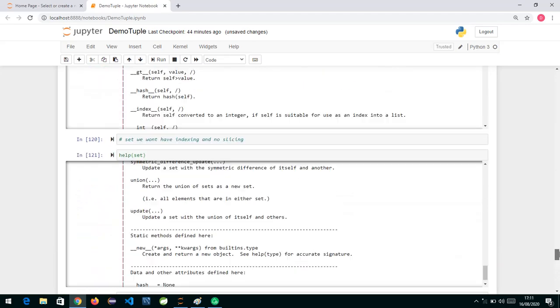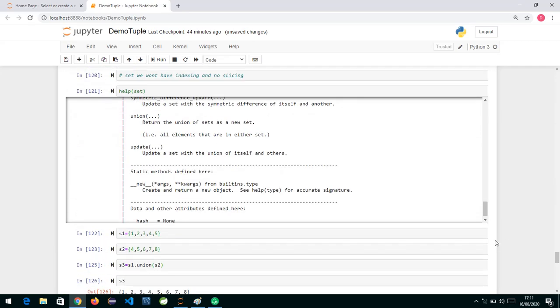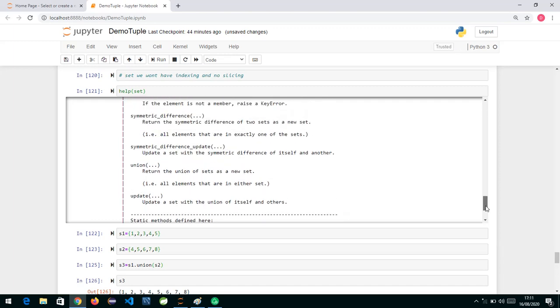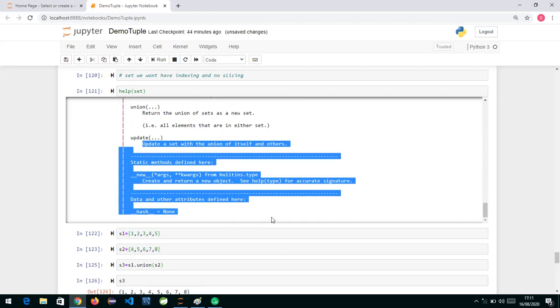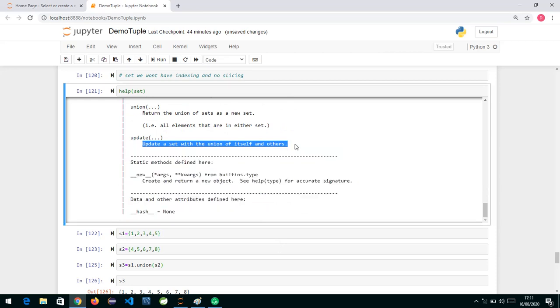I feel there is also one more method, which is update. What is update doing? It is updating a set with the union of itself and others. I'll show you what update is.